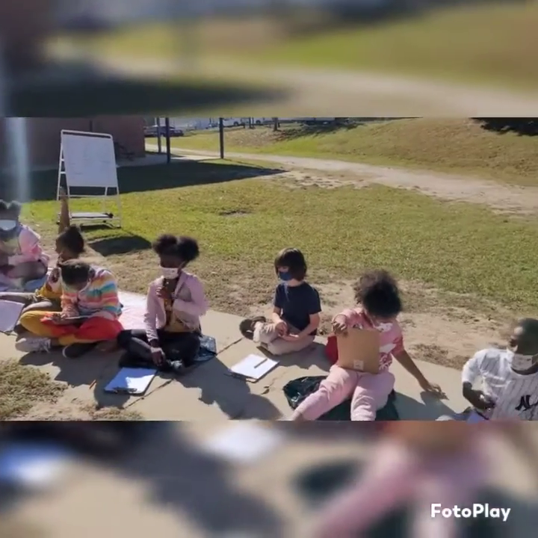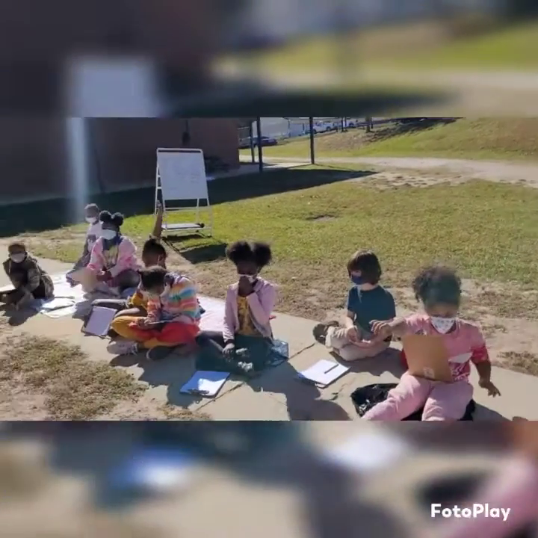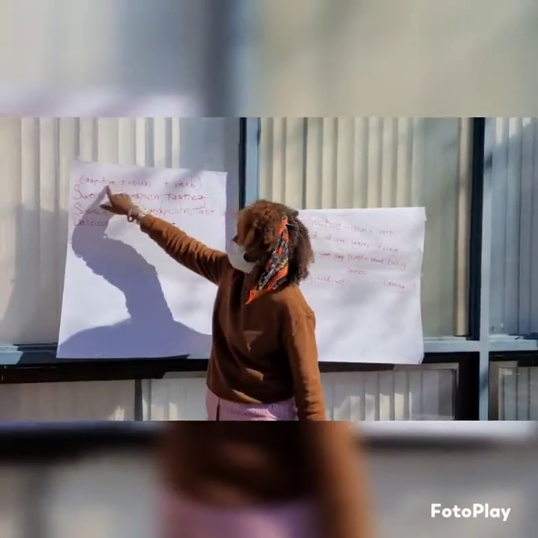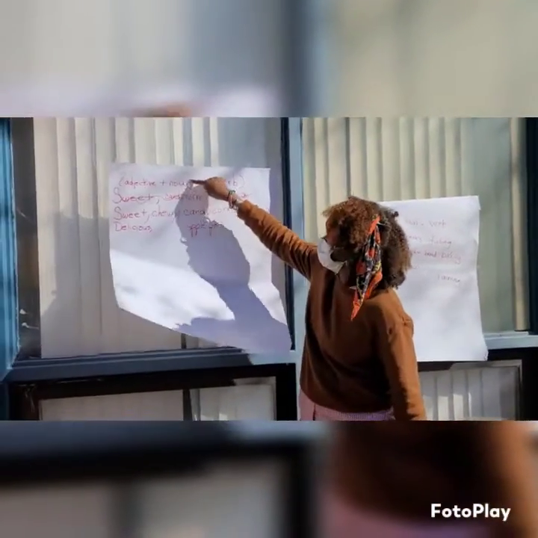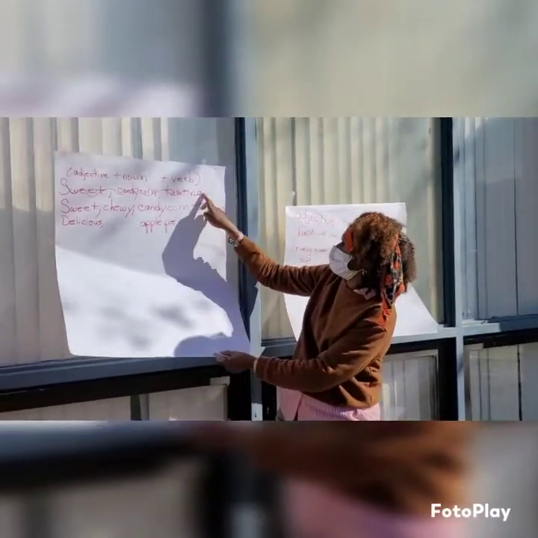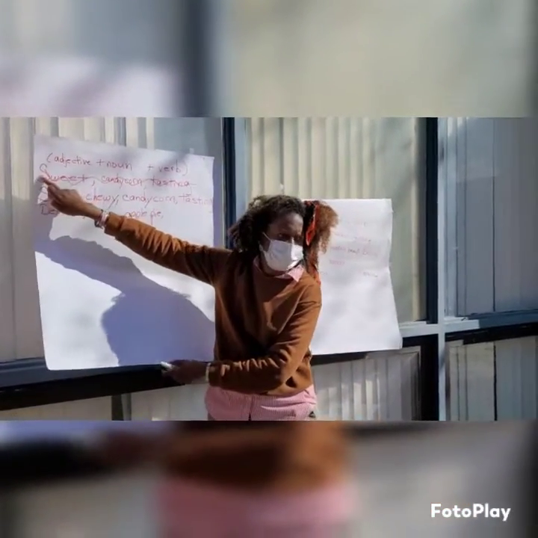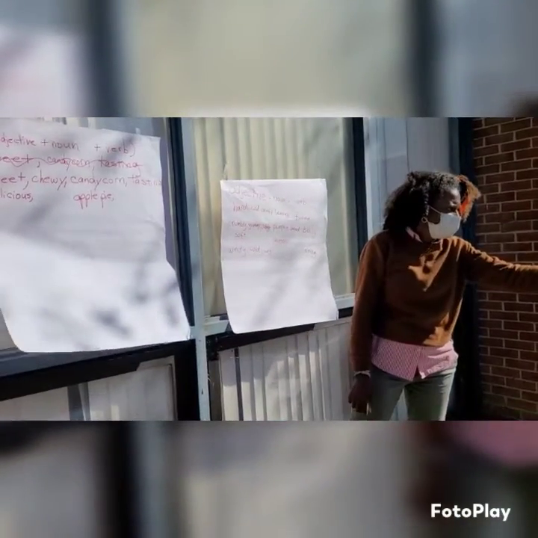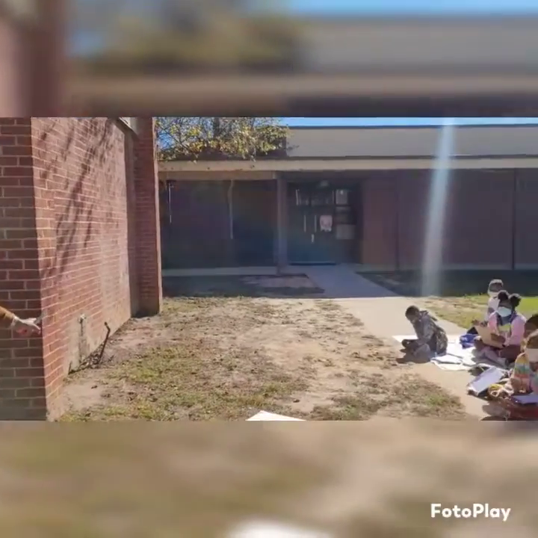All right, let's go with our class poem. Our class poem is following a pattern. We're going to give an adjective or adjectives, then we're going to give a noun. After we give a noun, we give a verb. And we start at the first line doing what good writers do. What do we call that word when we cross out something? Editing, because we want to get our writing correct.